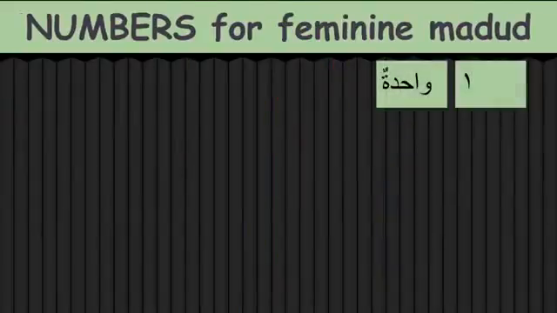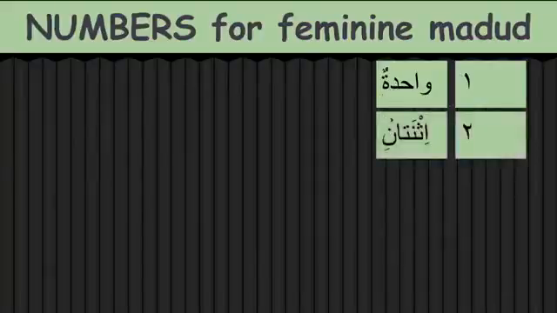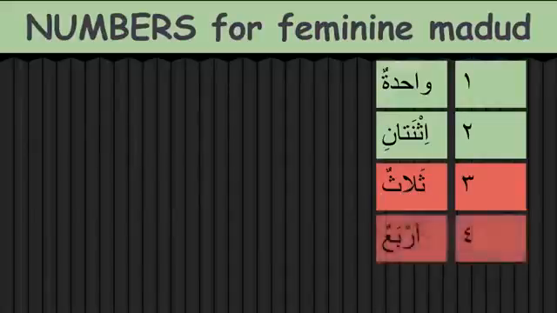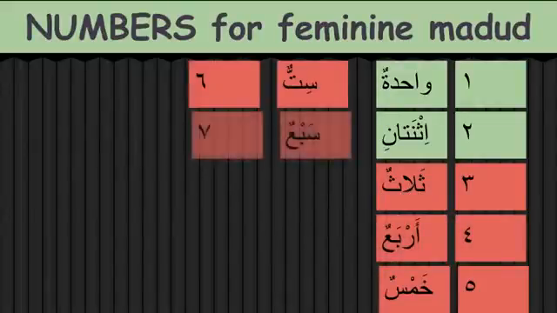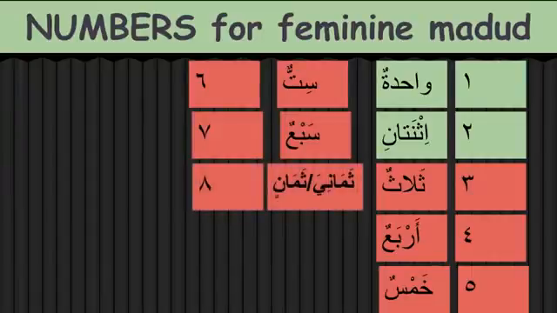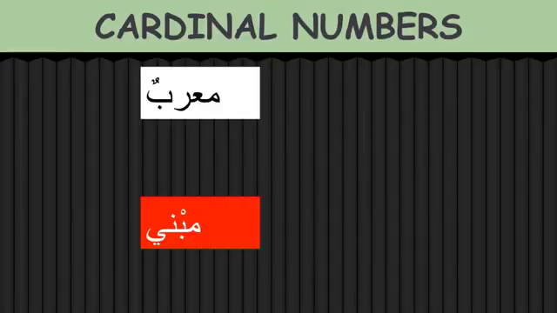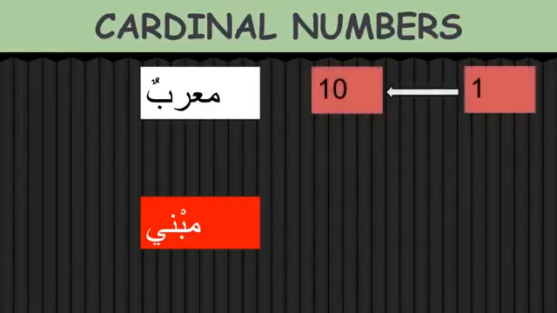And coming to the feminine ma'dud, 1 and 2 will have feminine numbers: wahidatun, ithnatani, with ta marbuta and alif for the dual. And from 3 to 10 it will be masculine, so without ta marbuta: thalathun, arba'un, khamsun, sittun, sab'un, thamaniyun, tis'un, asharun. So this will be the feminine from 1 to 10.